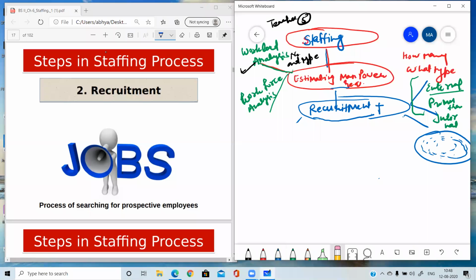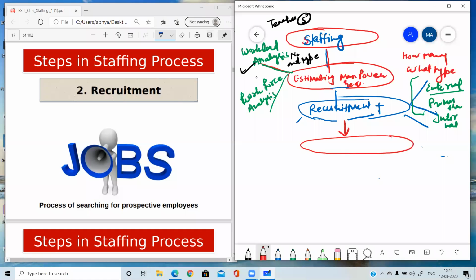Now come to the third step after recruitment. The third step is, think about it, what can be the third step after recruitment? You have got the applications, now what will you do? Third step, what the third step you will be doing when once you have got the application, please tell me. Yes, applications have come. Yes, very good Gurnur. We will be doing selection. Very good. We will do selection. So third step is selection.